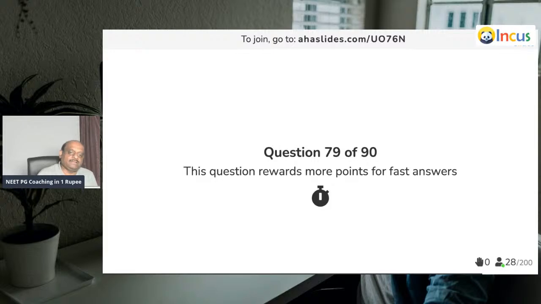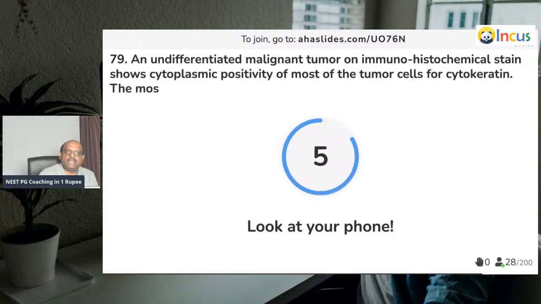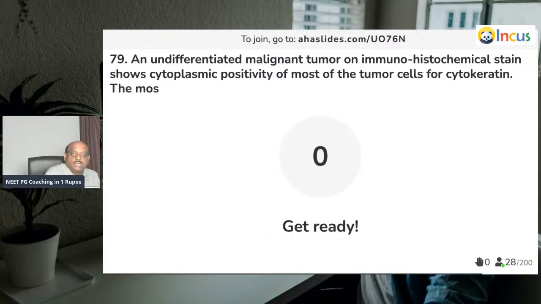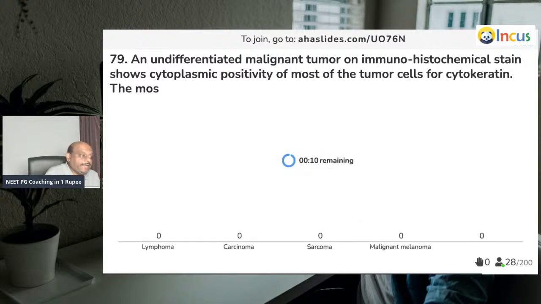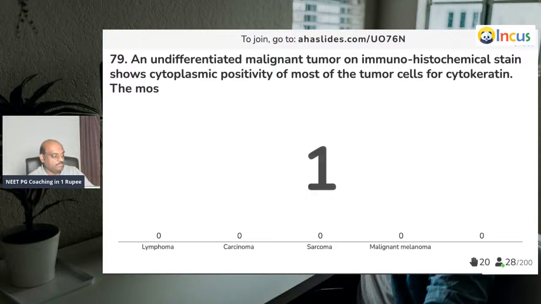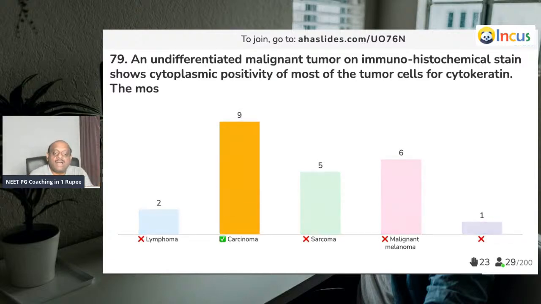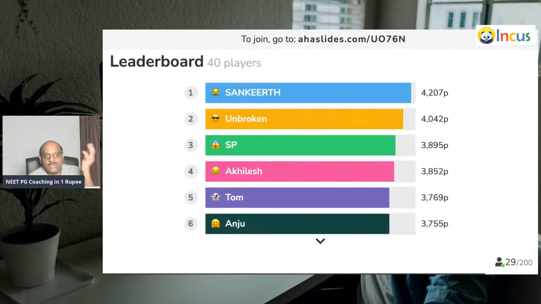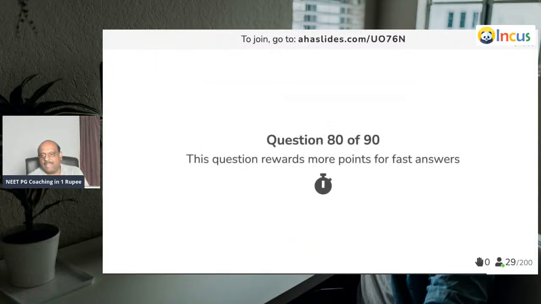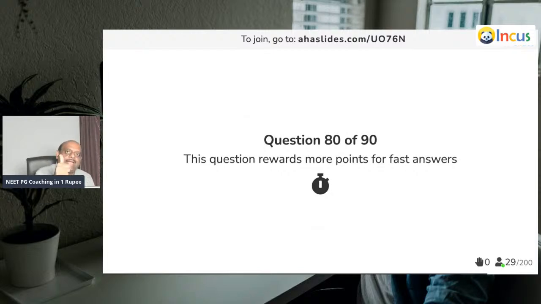Question number 79. Undifferentiated malignant tumor is showing cytokeratin positivity. So, what is it most likely to be? So, you must be very sure. Vimentin, etc. What are the important markers? Carcinomas show cytokeratin positivity. Oh, very simple, easy question. Sankit, SP are right.